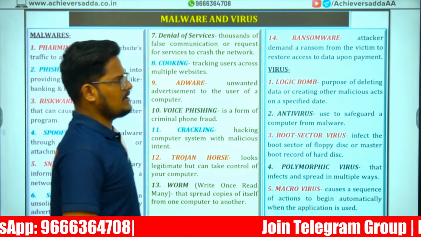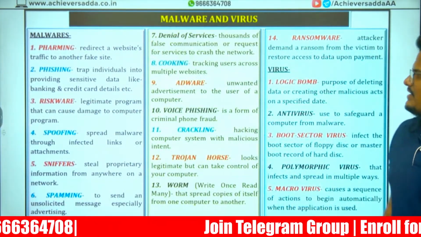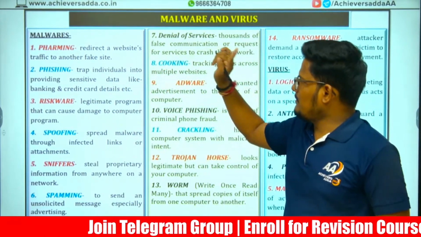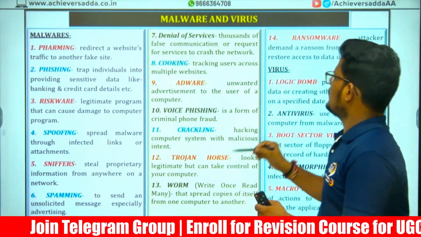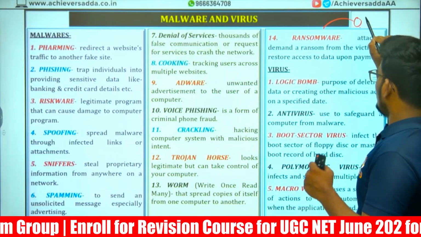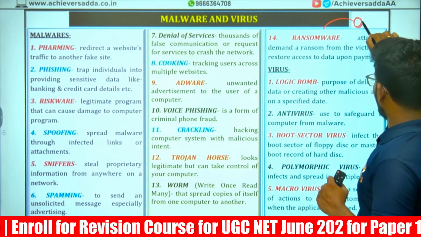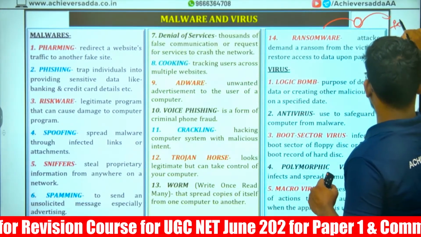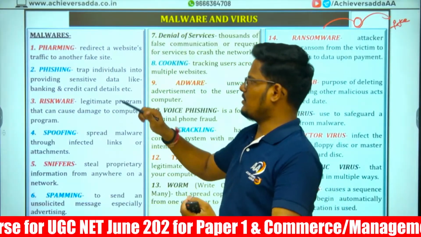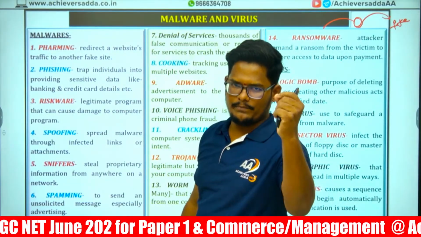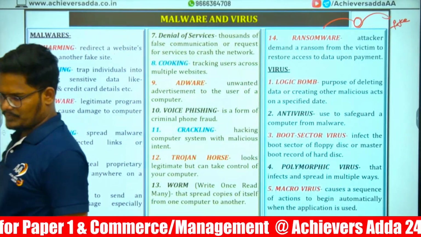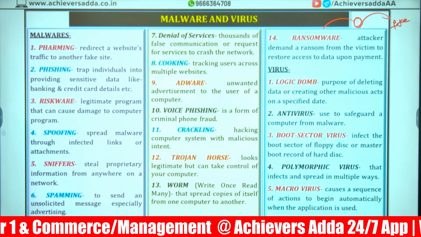Malware and virus. First malware is pharming. Pharming means redirecting. Suppose you are entering into a website. Actually, the original website is this one. But if you click on this website link, it will take you to another fake website. So redirecting the original website to the fake website, because the hackers will insert that redirecting link. That is pharming.